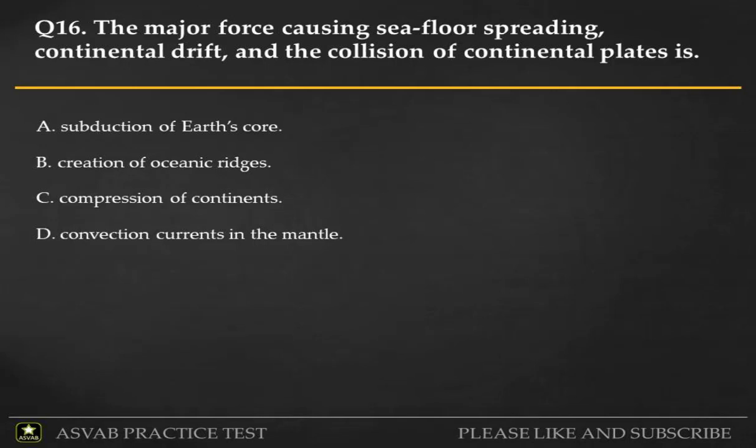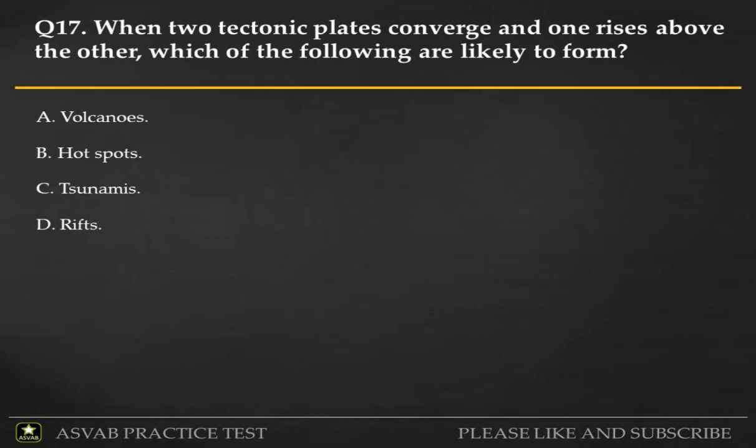Subduction, choice A, is a downward force or movement that is a result of seafloor spreading, not the cause. The same can be said for creation of the ridges, choice B, and for the compression of continents, choice C. They are both the results, not causes. All these features are produced by the convection currents in the mantle, which cause the uprising and subduction of the crust. Choice D is the correct answer.